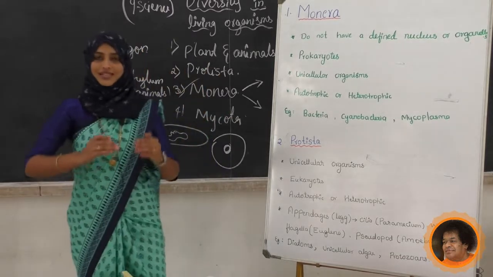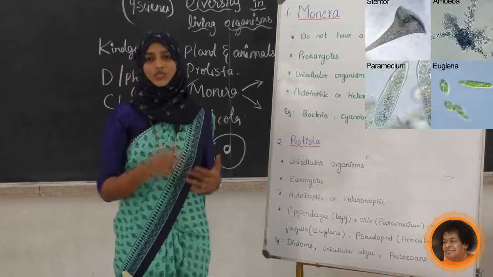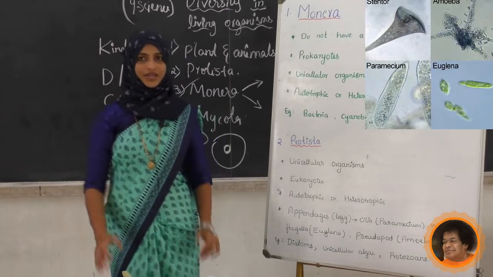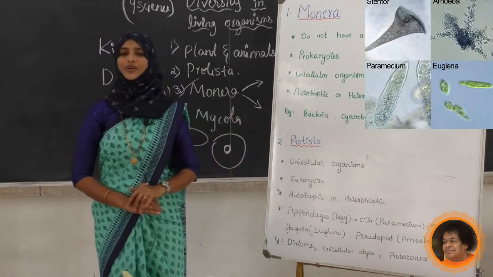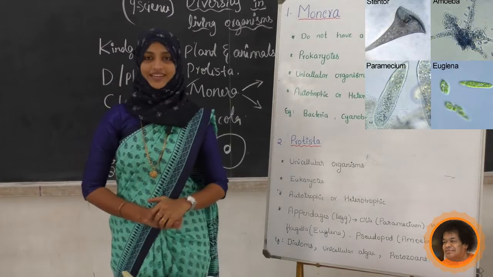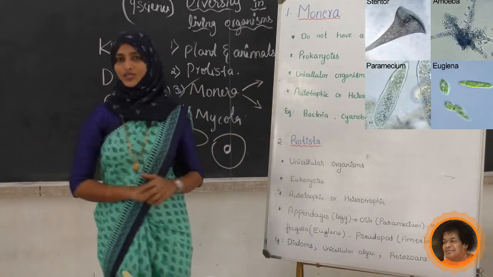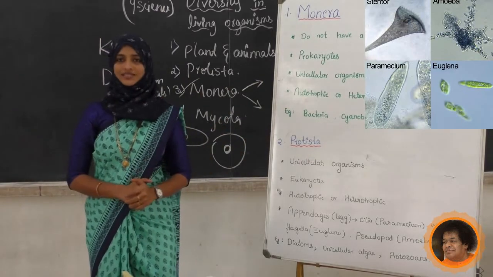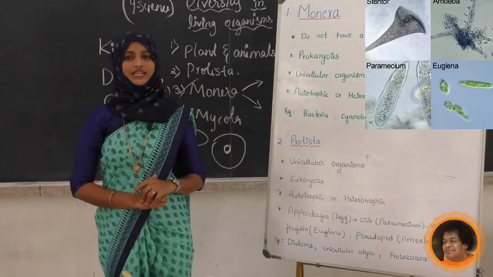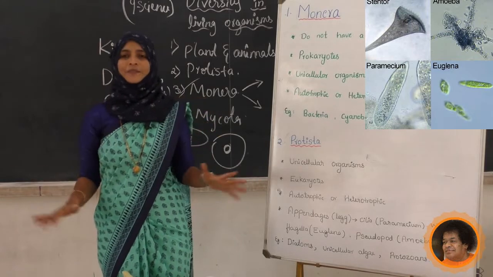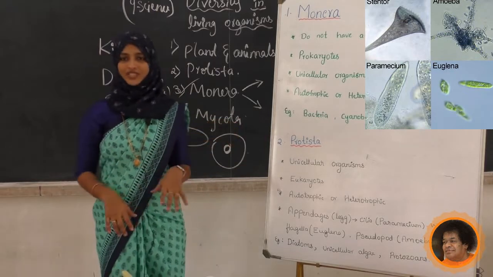Next we will move just higher than that one, that is the kingdom Protista. Yes, we'll see the characteristics here. Do you know any example for Protista? Yes, amoebas are an example. Paramecium, euglena, all the protozoans are examples for this one. Malarial protozoa also come under this. Protista kingdom includes all the protozoans, Entamoeba, and the malarial parasite, Plasmodium. All will come under the Protista kingdom.